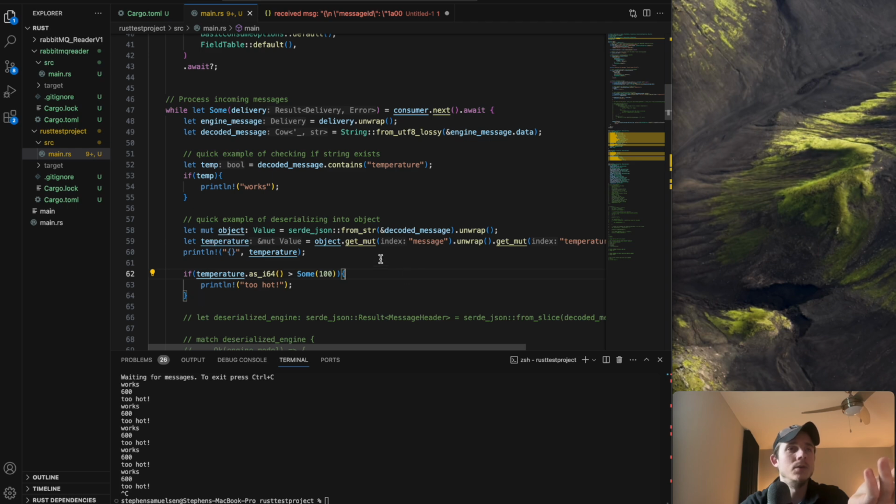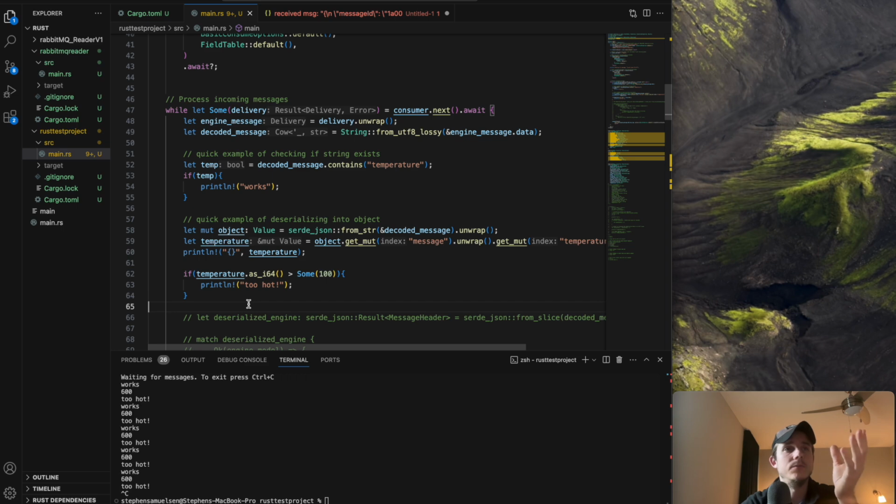So where this is going to go in the future, just to have in your head, is it's going to see if the temperatures that are being reported from my engine up to RabbitMQ, then being read by this service, are over a specific threshold. Then I'm going to post a notification back to another queue indicating that, hey, it's too hot. So basically that's going to go here.